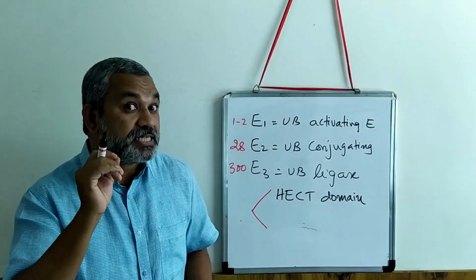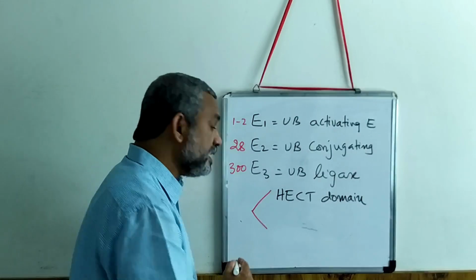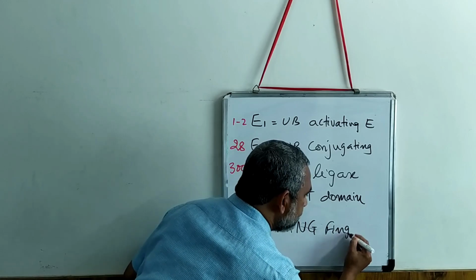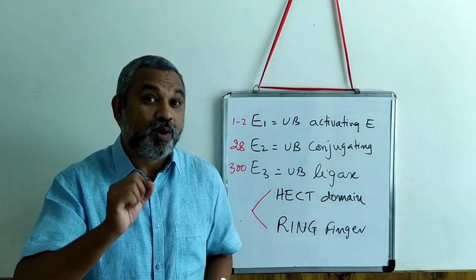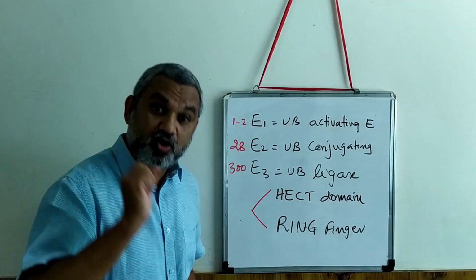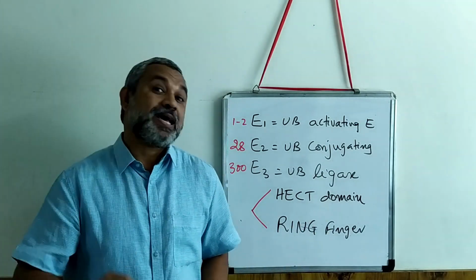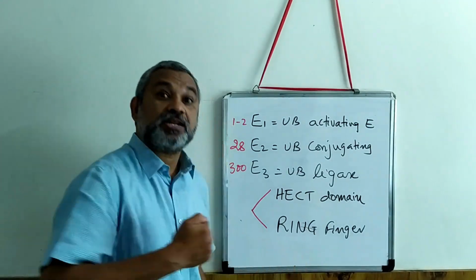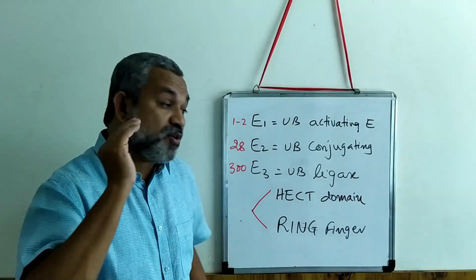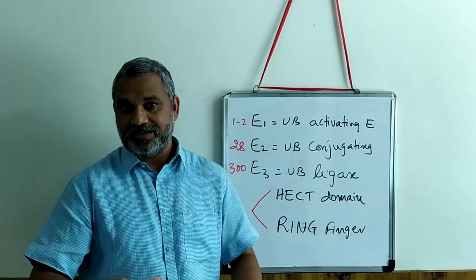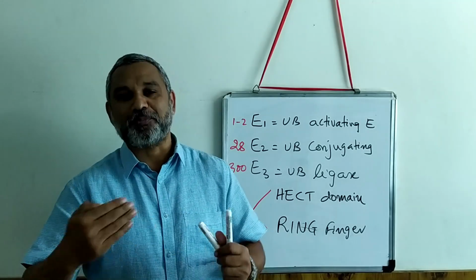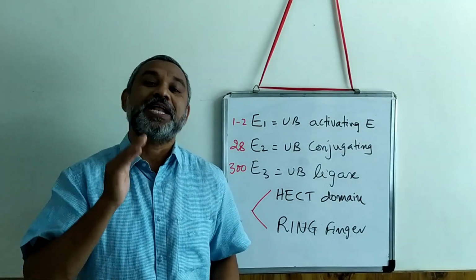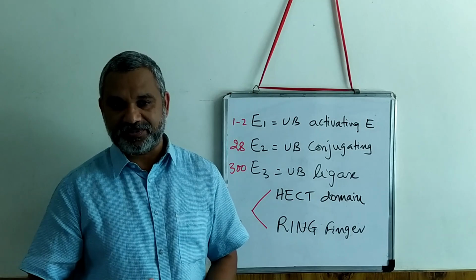Okay, one containing a HECT domain, and the second something called a RING finger domain. We know what exactly is a domain. So therefore one is a HECT domain containing E3 and the second is a RING finger containing domain. The difference is the structural difference as well as the way by which it will ligate the ubiquitin to a protein molecule. There is a slight variation in the mechanism by which it will ligate. That is the only difference in these enzymes.